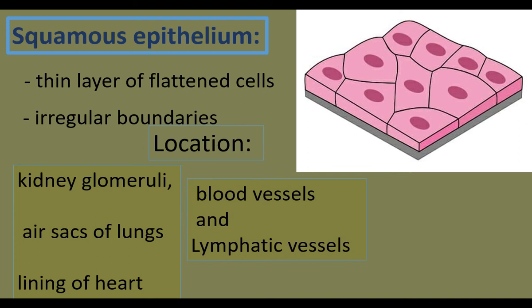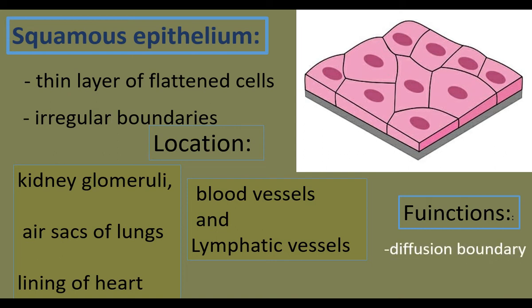This epithelium is also found in the blood vessels and lymphatic vessels. Epithelium in blood vessels is called endothelium. The squamous epithelium performs the following functions. It acts as a diffusion boundary in the places where it is found.